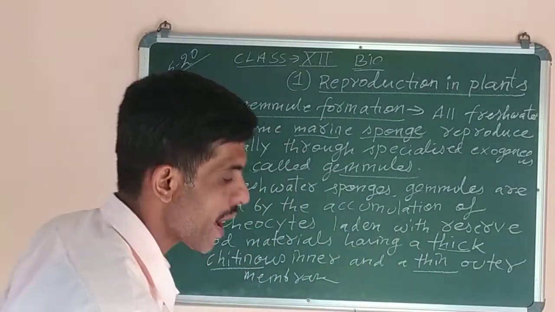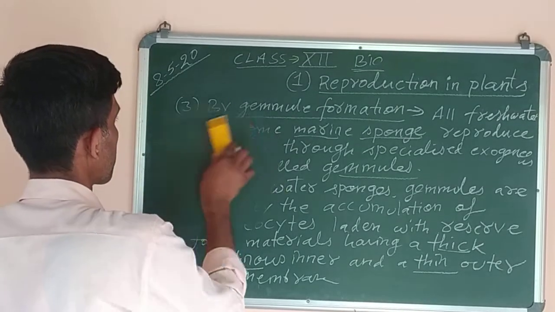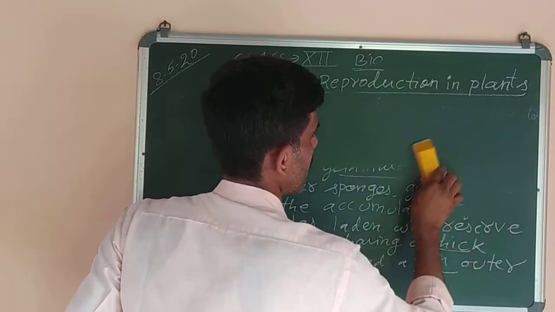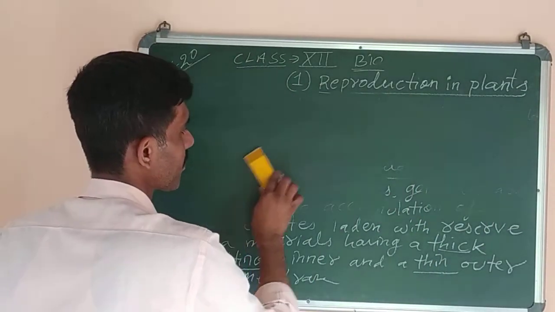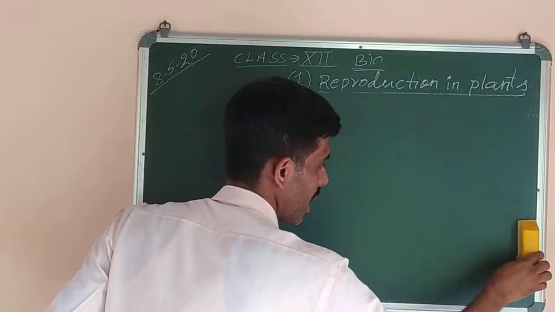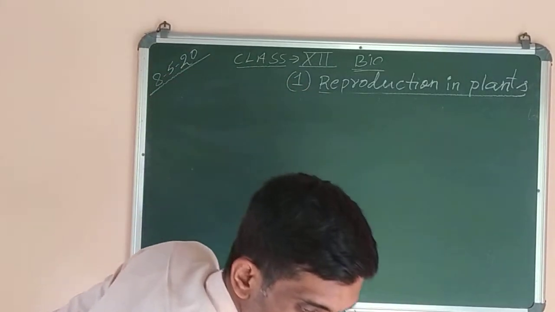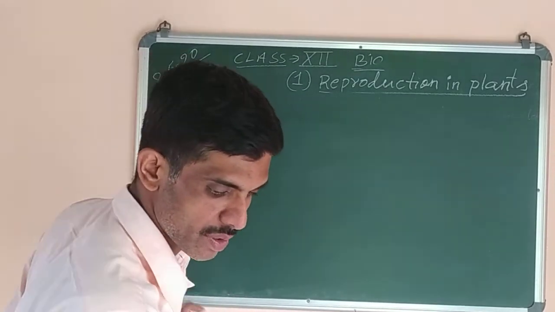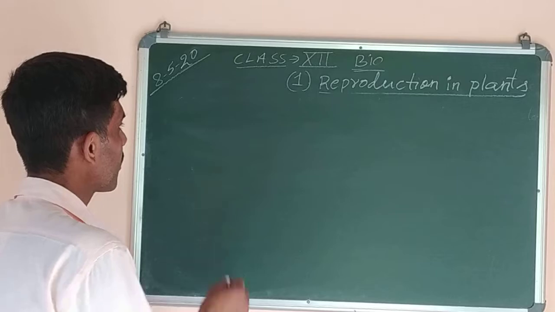Now next is marine sponges. Gemmules develop in marine, meaning seawater, sponges. In marine sponges, the gemmules develop in favorable conditions. They develop as a cluster of archaeocytes surrounded by a thin membrane of flat cells.